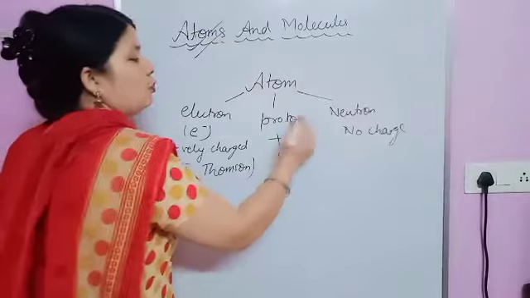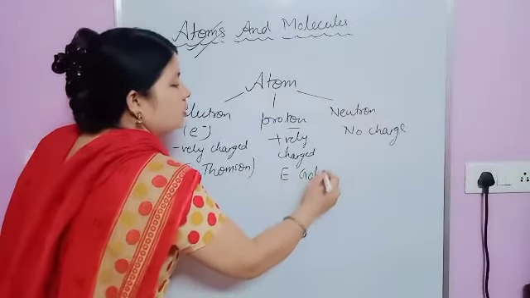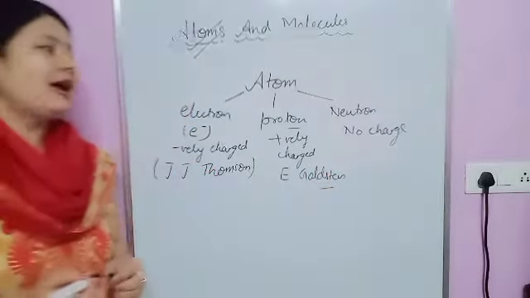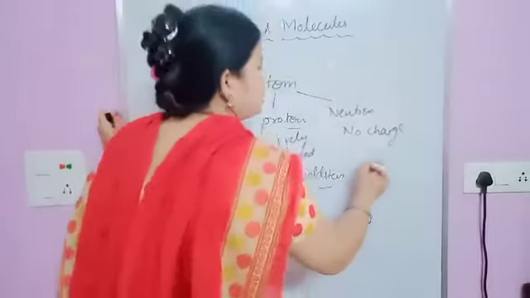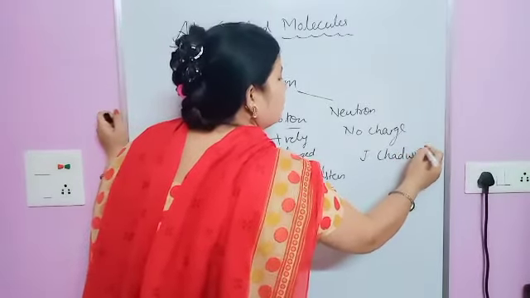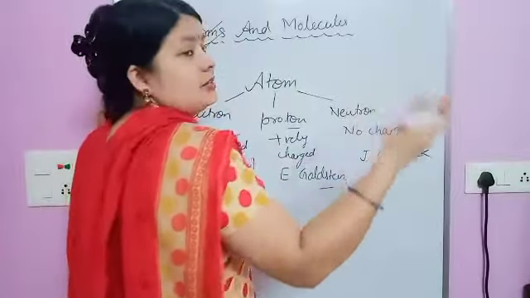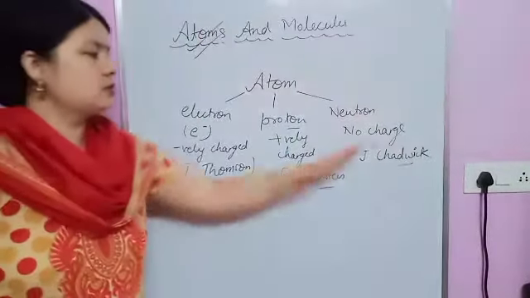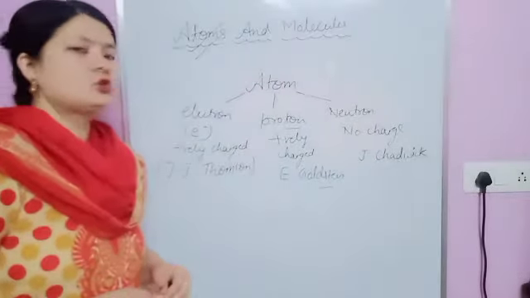Now what about the proton? E. Goldstein discovered the proton. And what about the neutron? It's James Chadwick, or you can say Chadwick. The pronunciation varies, but I say Chadwick. So the discoverers are James Chadwick, E. Goldstein and J.J. Thomson. This is regarding the atom.